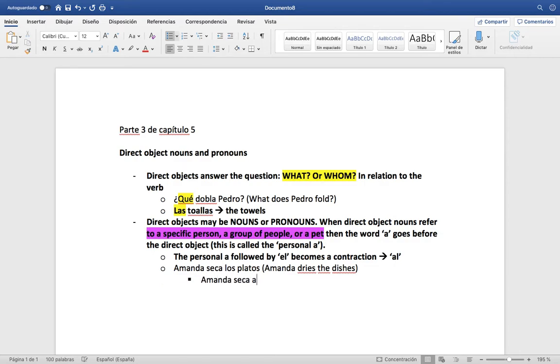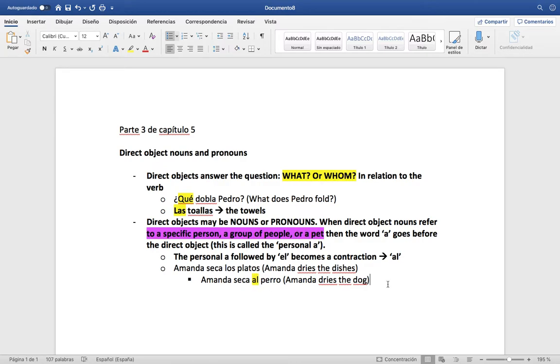But, for instance, if we had Amanda seca al perro, Amanda dries the dog. Notice here that we have our Spanish contraction, because Amanda is now drying what? She's drying a dog. Well, that is personal because that's a pet, technically. That's an animal, right?